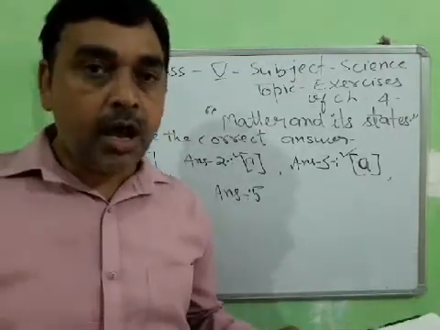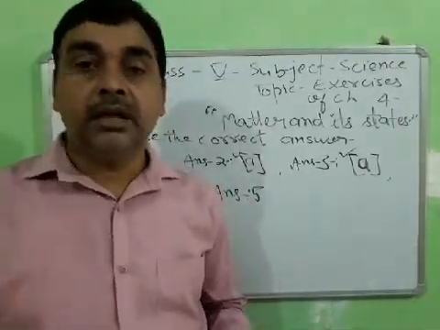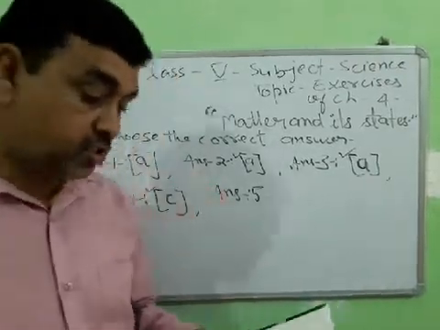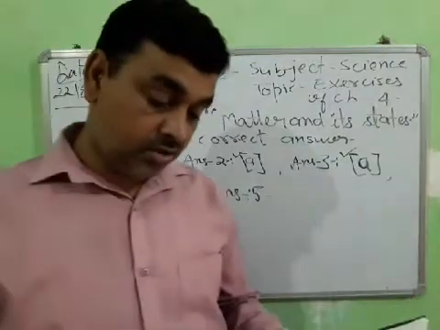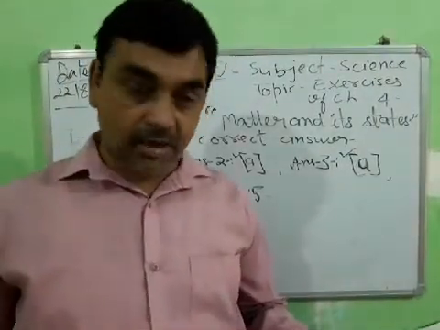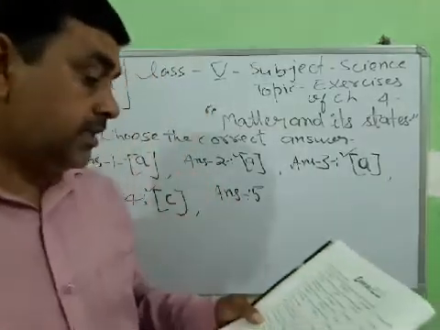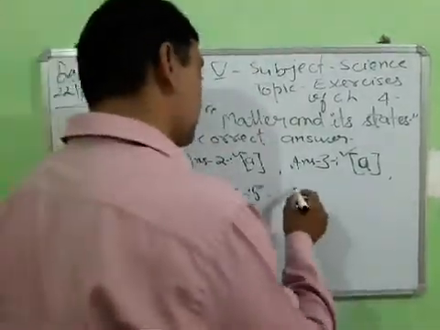On heating, the speed of all the particles of matter increases. So the answer is decreases, option 2. Increases is not correct, remains same is not correct, becomes 0 is not correct. So A is the correct option.